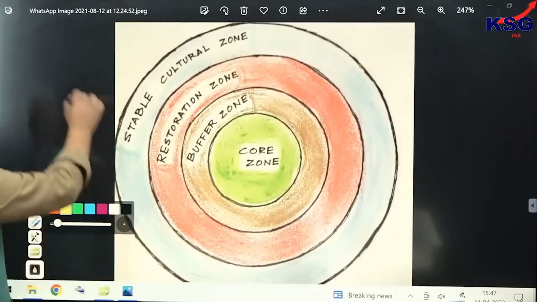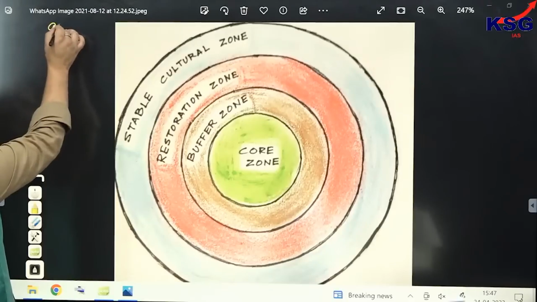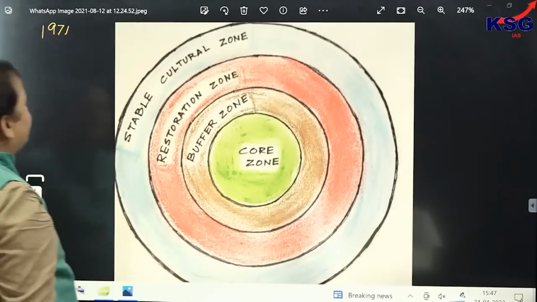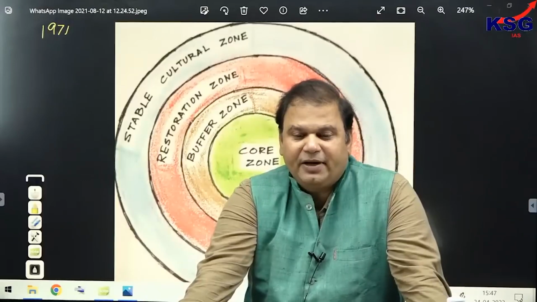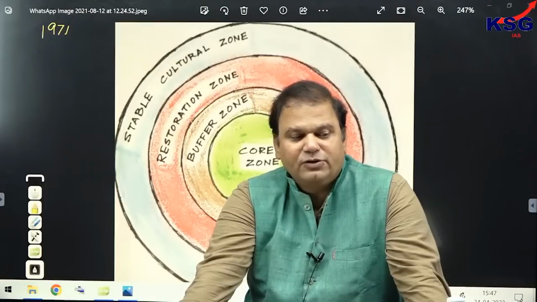1971 is the year when not only the Ramsar Convention was signed, but also the Man and Biosphere program was launched. So they have been recognized under the Man and Biosphere program of UNESCO. Now they are not only meant for protection of biological diversity, but also for protection of cultural diversity.